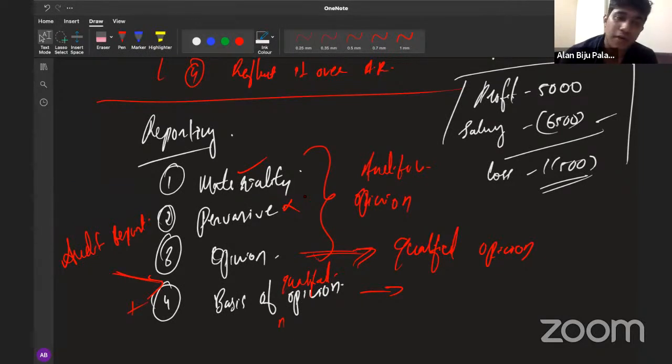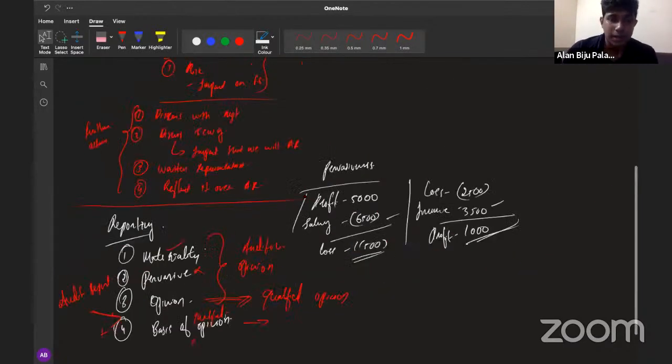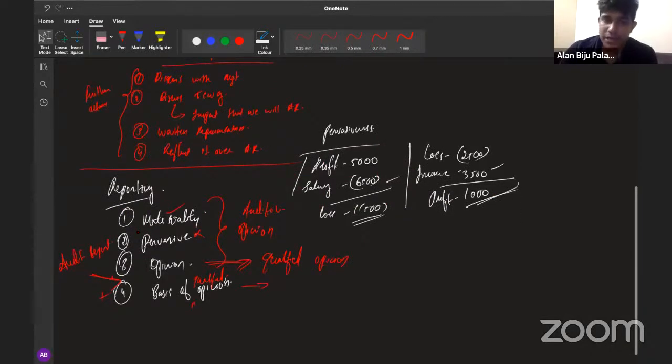This is how you need to provide the answer in the reporting section. First of all, you need to talk about the materiality, then about the pervasiveness, then you should mention the opinion that you will be giving, and finally, you must also show the purpose of including the basis of opinion. Just mention like this: the auditor should provide a basis of opinion paragraph subsequent to the opinion paragraph to give the reasons for giving a qualified opinion. That is all you need to show there.